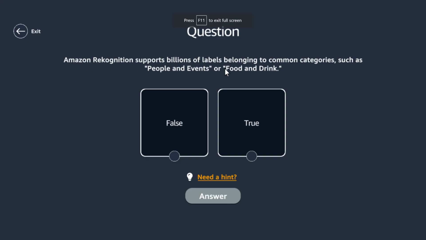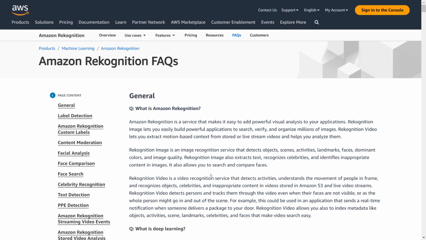Amazon Recognition supports billions of labels belonging to common categories such as people and events or food and drink. Billions? Maybe. But do we have billions? Maybe false. Let's check. I don't know.